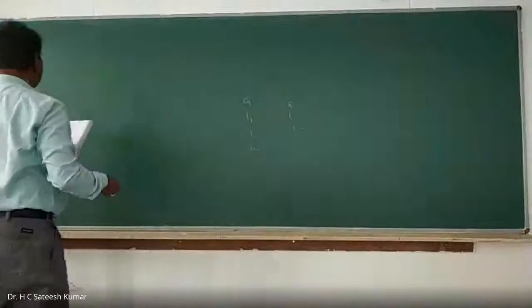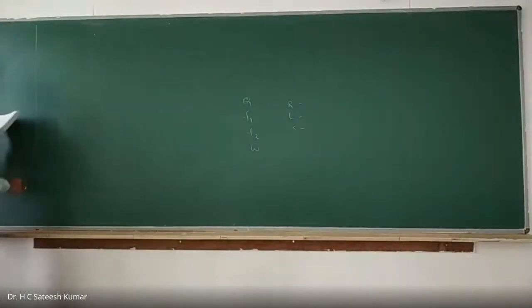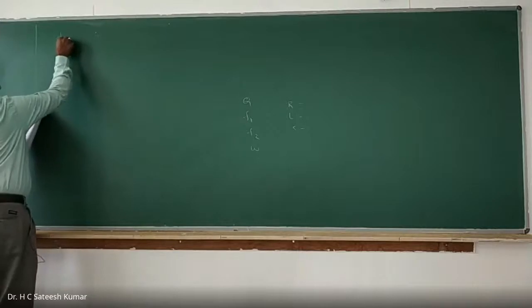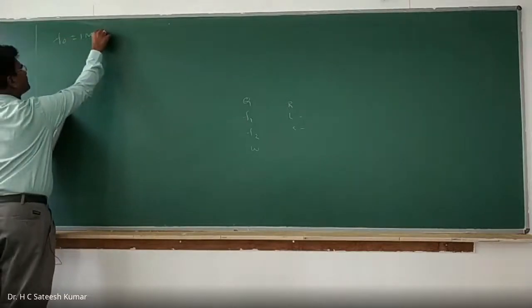Is it visible, madam? Okay, right. It is required that the series RLC circuit should resonate at 1 megahertz. So that means F naught is equal to 1 megahertz.